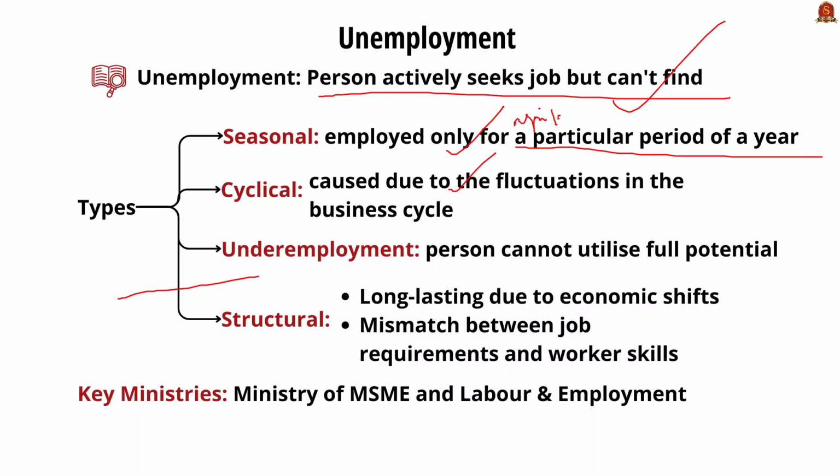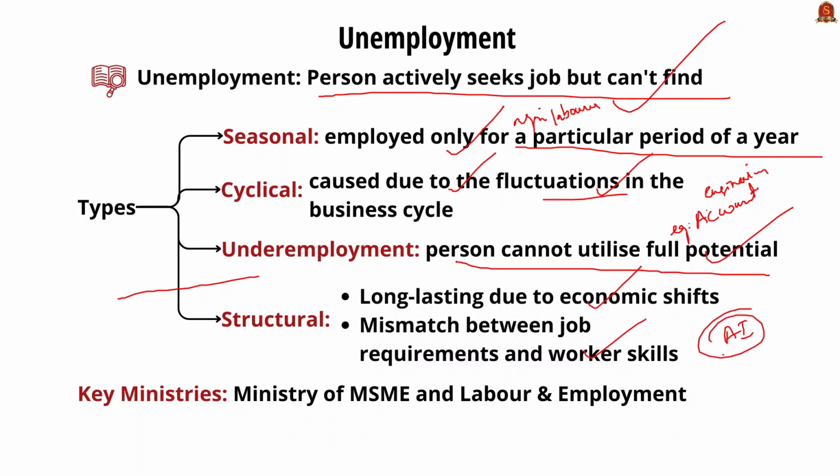Secondly, cyclical unemployment. It is mainly caused due to fluctuation in the business cycle. Thirdly, underemployment. This mainly happens when a person cannot utilize their full potential, for example, an engineer working in the account section of a bank. Then comes structural unemployment. It happens when there is a mismatch between the skills that the worker possesses and the skills needed by the employer. For example, the emergence of AI will affect the jobs in the IT. So in India, the Ministry of MSME and Labour and Employment are key ministries with the responsibility of employment.